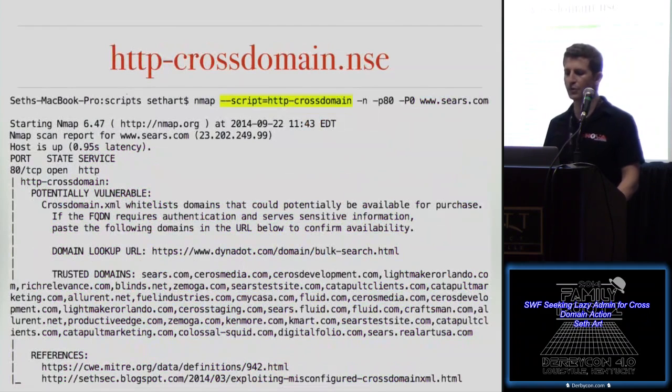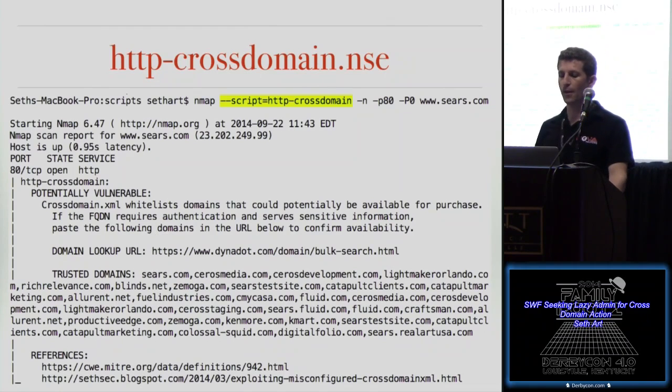And it gave me an opportunity to write an Nmap script called http-cross-domain. Now this doesn't come with Nmap yet. I'm going to publish it to the mailing list shortly after this talk. But what this will help you do is, if you put in the domain, it will check for the existence of a cross-domain XML file.